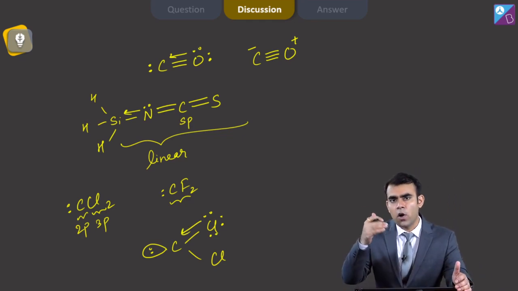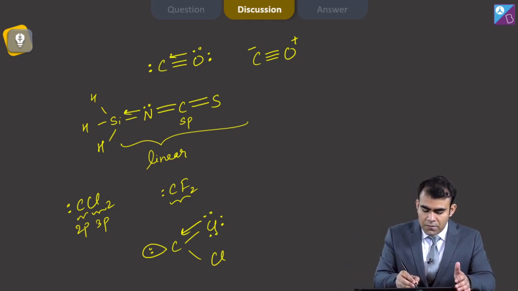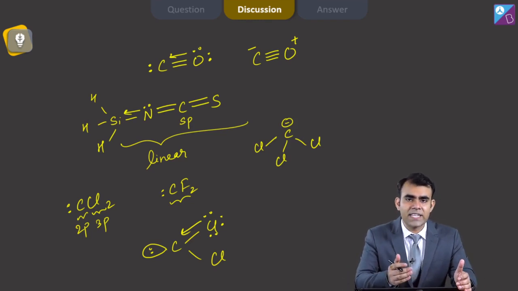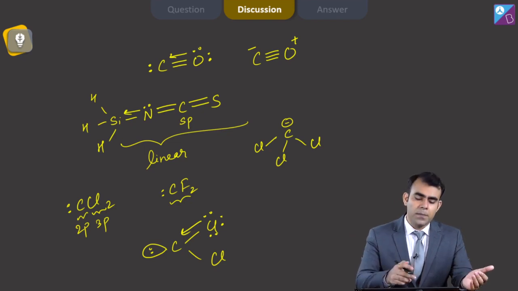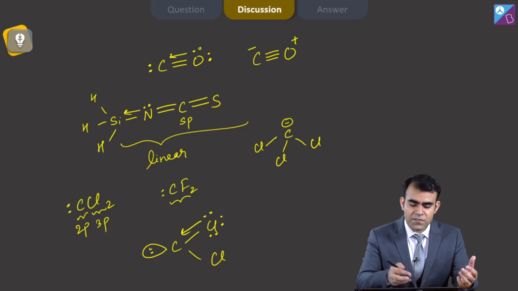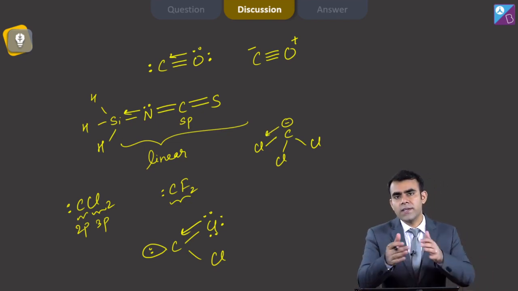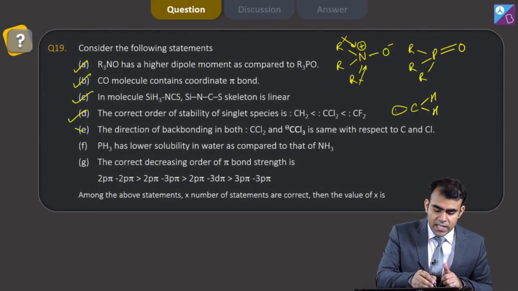So the direction of electron donation is from chlorine to carbon. Whereas in case of CCl3 minus, carbon does not have any vacant orbital, but chlorine has vacant d orbital. So here carbon donates its pair of electrons to get more stability, because it does not want this much negative charge. So here it does back bonding by donating electrons towards chlorine. So the direction is reversed. So this statement is incorrect.